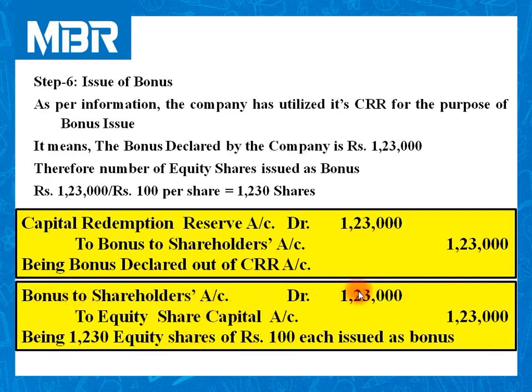Bonus to shareholders account debited 1,23,000 to equity share capital account 1,23,000. In a first entry, we have announced the bonus, and in second entry, we have issued 1,230 bonus equity shares to our shareholders.